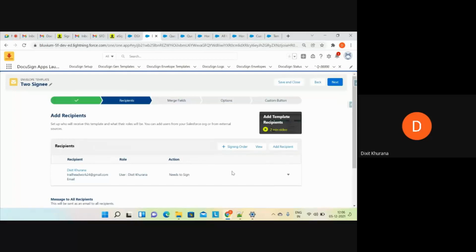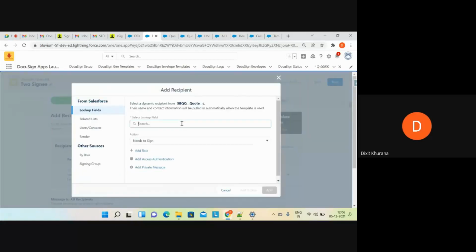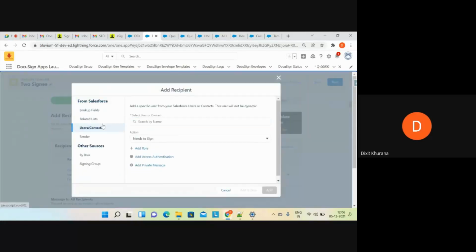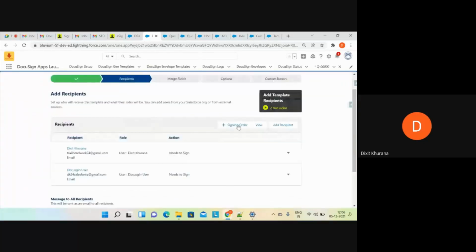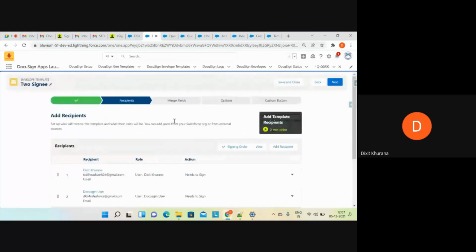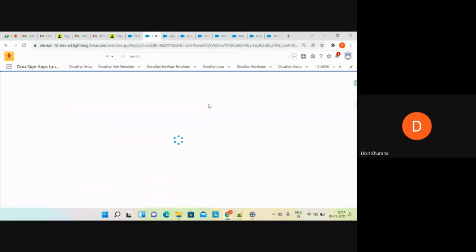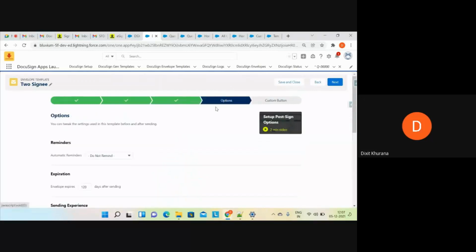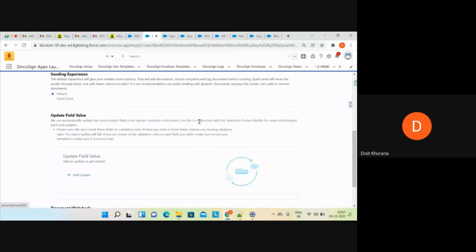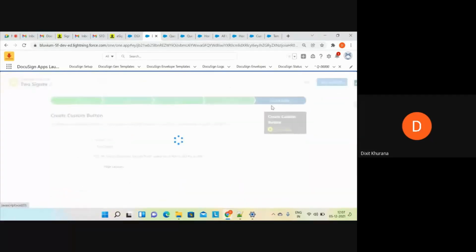One needs to sign, add recipient, and another DocuSign user needs to sign. Here I will set the signing order. First it will go to this user, then it will be signed, then this document will go to this user. The rest I will keep as it is. Now, everything is the same.